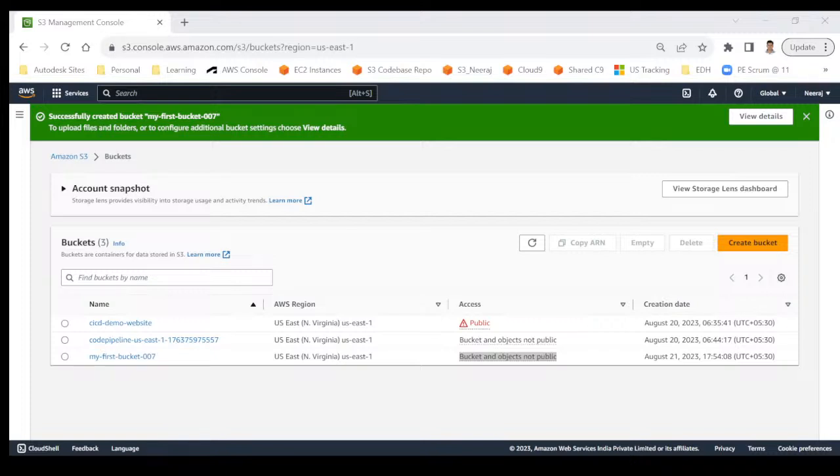S3 is capable of dealing with terabytes and petabytes of data. On the other side, GitHub is only for maintaining the code. That means it's not expected from you that you are keeping terabytes and petabytes of data over there, because code is just a text file. It should not go beyond a few MB of code.